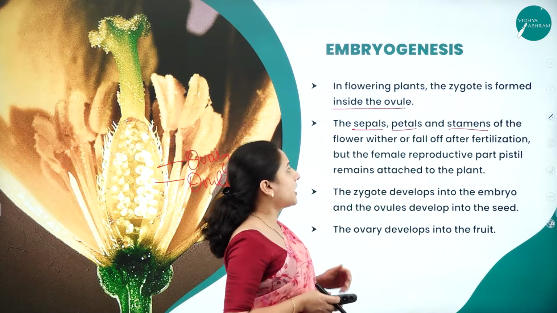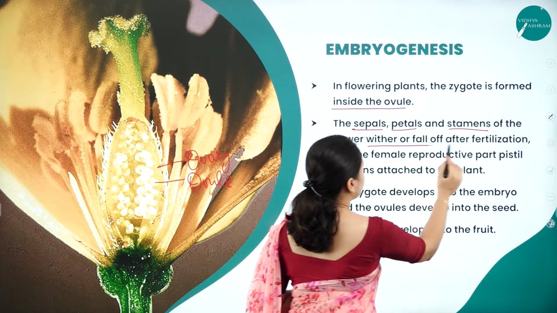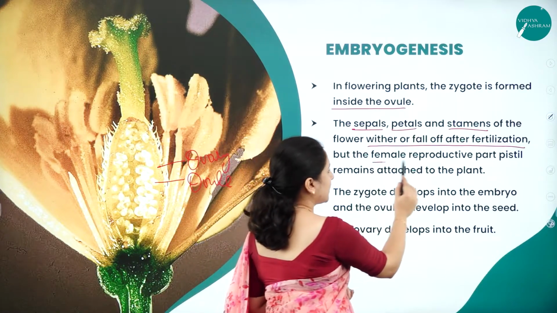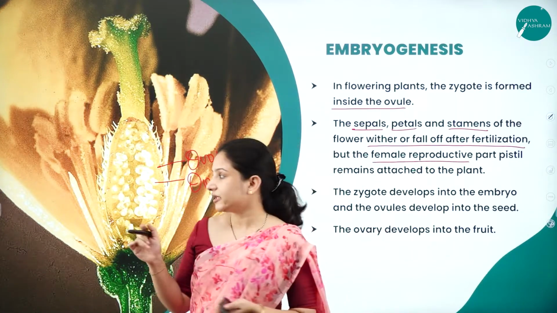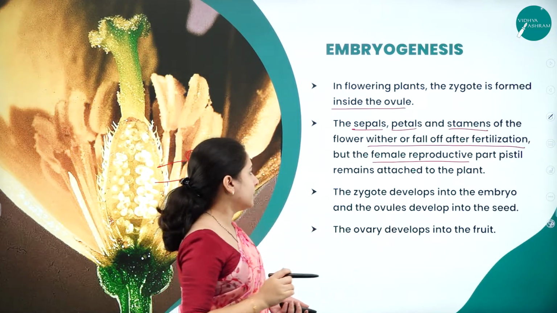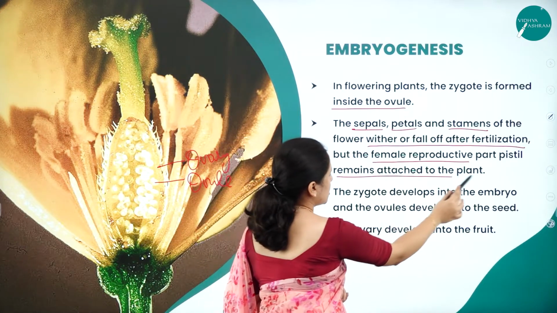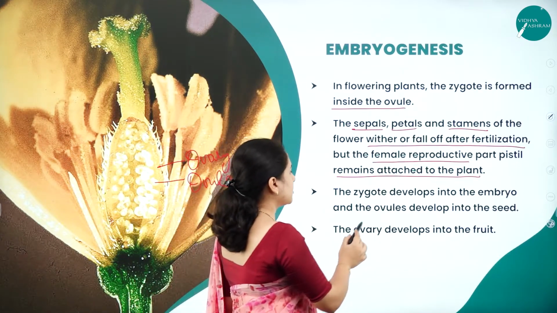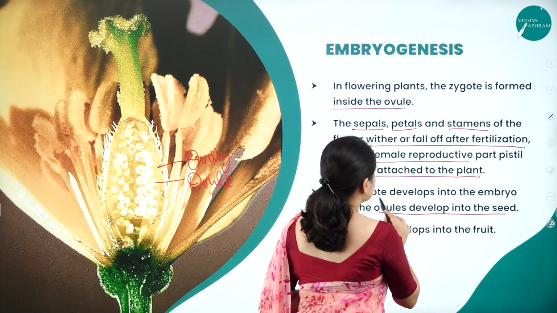So all these parts of the flower will wither or fall off after fertilization, but the female reproductive part, that is the gynoecium, this entire part only will remain in the flower and it remains attached to the plant. The zygote develops into the embryo and the ovules develop into the seed.